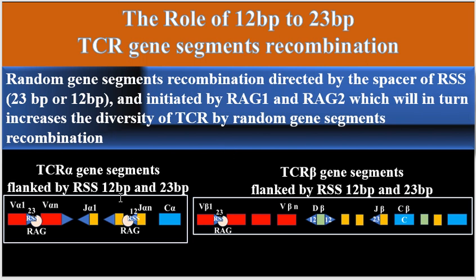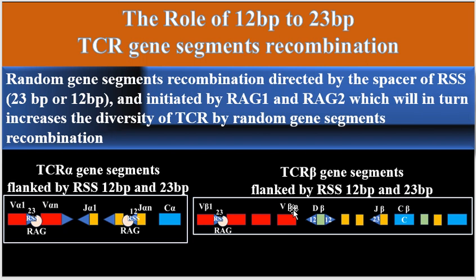So, as can be seen here, these are TCR alpha gene segments flanked by recombination signal sequence number 12 and recombination signal sequence number 23. And this is for the TCR beta gene segments.